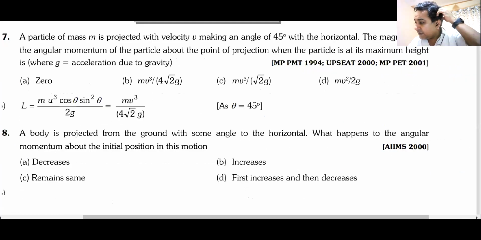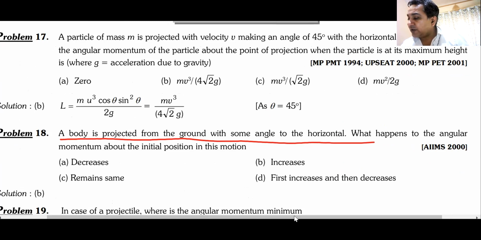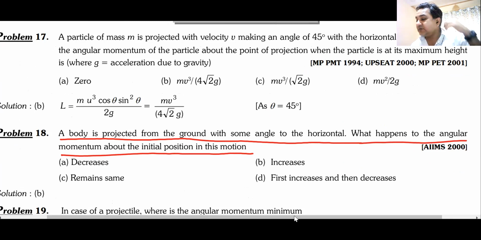Okay, you can answer this question. Problem number 18. A body is projected from the ground at some angle to the horizontal. What happens to the angular momentum about the initial position in this motion?